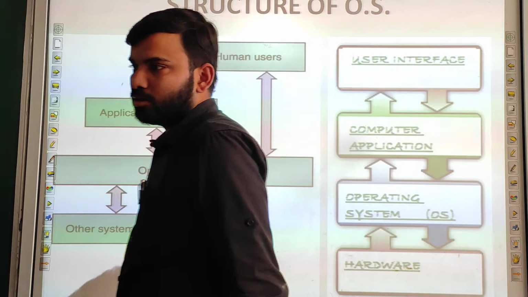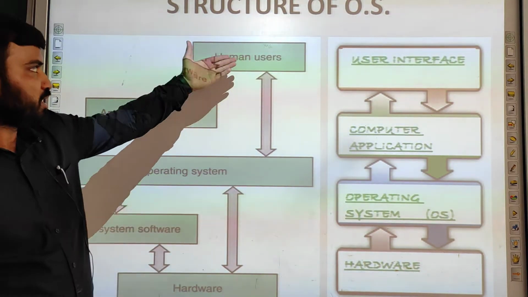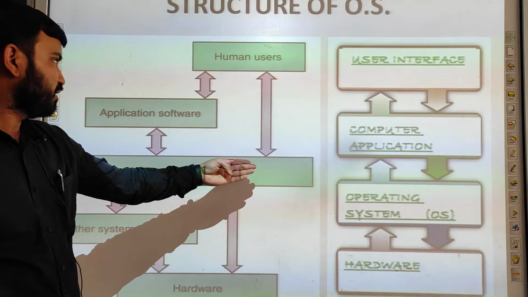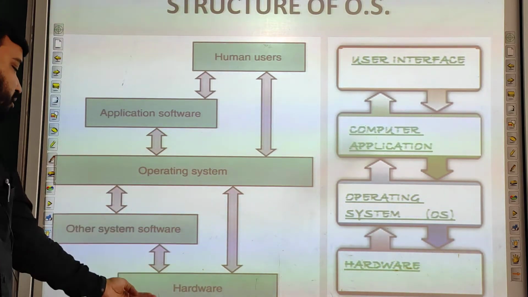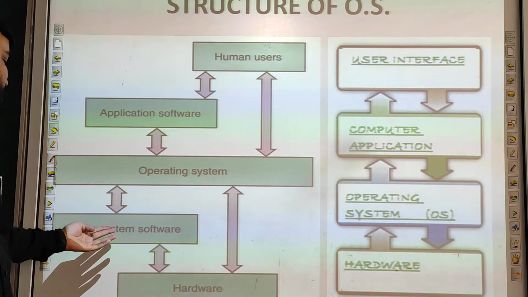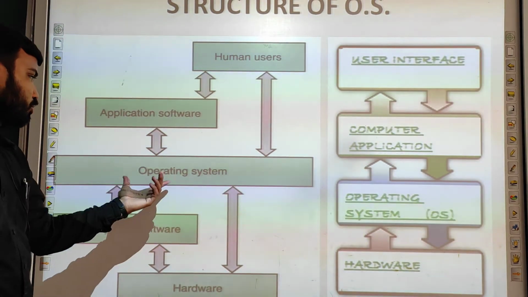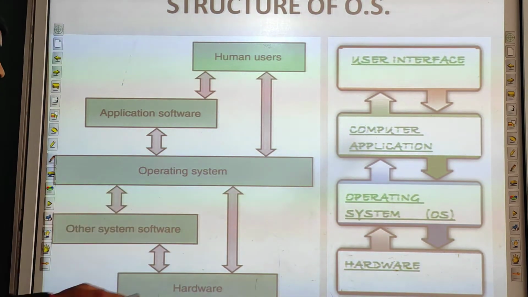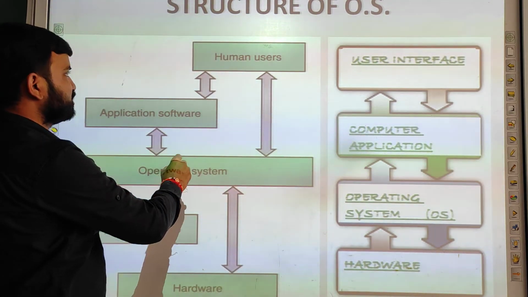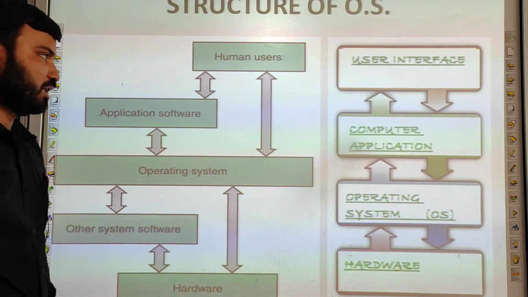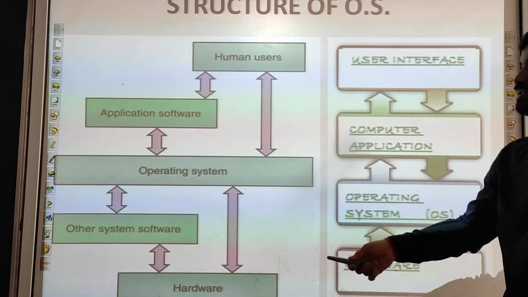Now this is the structure of an operating system. In between is the operating system. These are the human users which interact with the operating system and also interact with the application software, and the hardware and the other software like Microsoft Office, Paint, Google Chrome, they also interact with operating system. The information first goes like this, it converts back, goes to operating system and then goes to humans again. So this is the basic structure of operating system. It is a 4-layer structure.